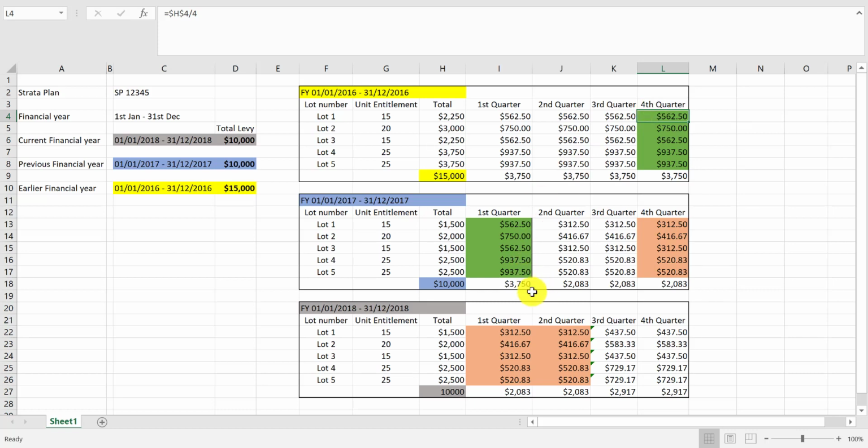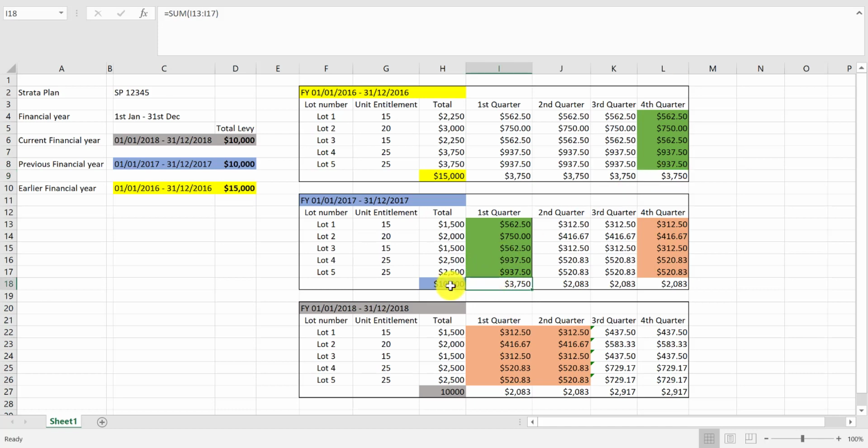The next year, 2017, unit entitlement is the same, but the owners have decided to change the levy to $10,000 rather than $15,000. Let's say we had the AGM somewhere between the first quarter and the second quarter. Obviously, the first quarter levy would have been sent out to the owners. How do we calculate the first quarter before the AGM is convened? We use the last levy contribution quarter figure. In this case, it is this. That's why it's green and green, exactly the same. As you can see, the levy contribution for the whole block for that quarter is the same as well.